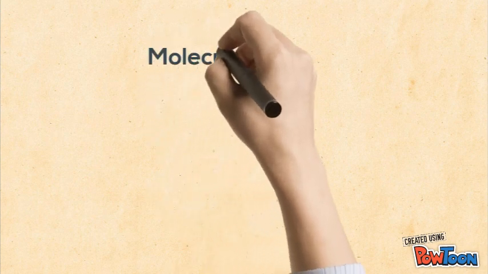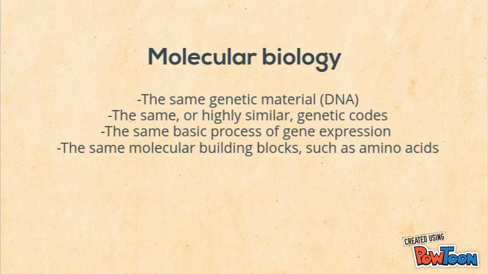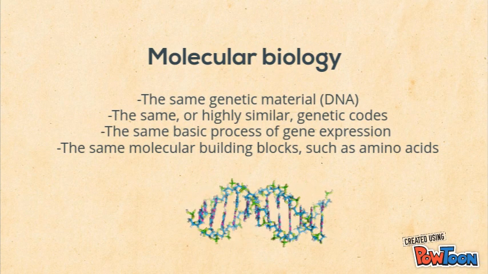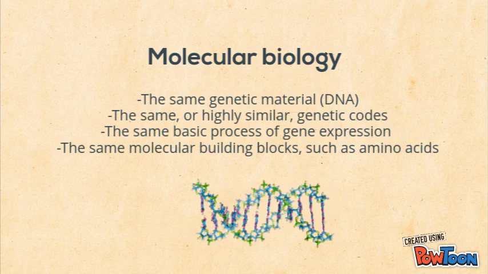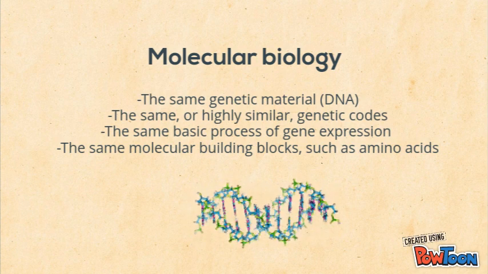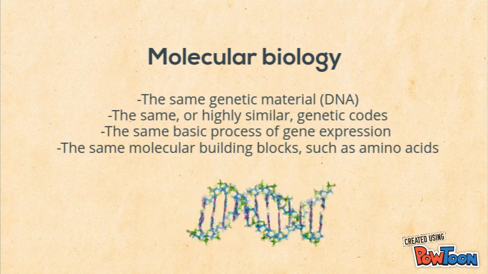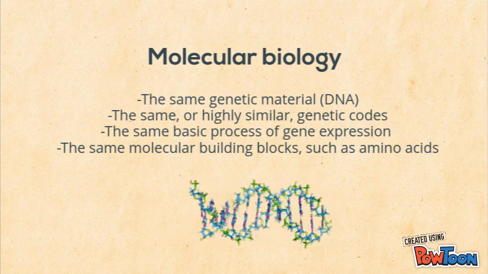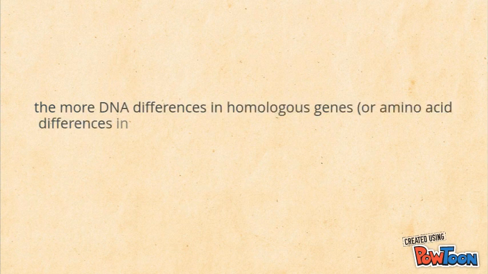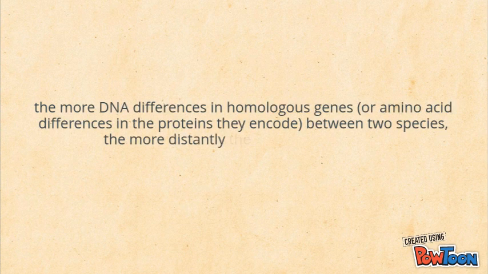In molecular biology, these shared features, which are DNA, genetic code, process of gene expression and molecular building blocks, show that all life is created from a common ancestor. The more DNA differences in homologous genes or amino acid differences in the proteins they encode between 2 species, the more distantly the species are related.